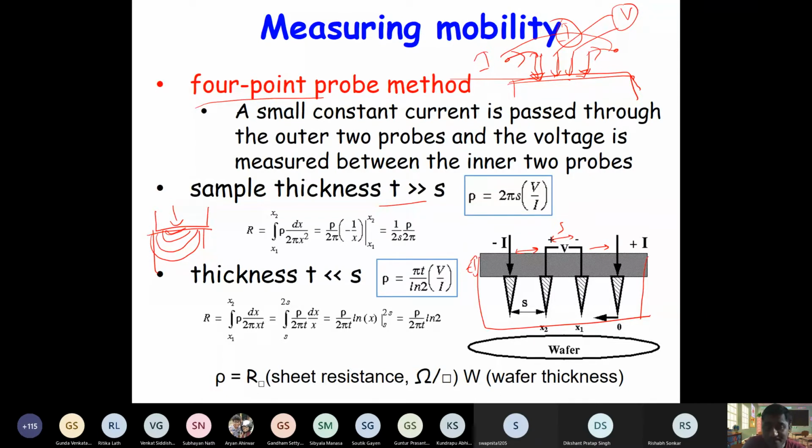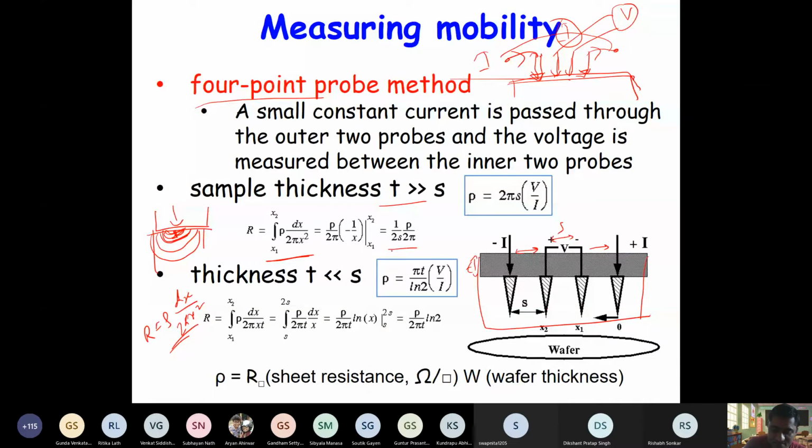So if you consider that kind of model, and current is flowing perpendicular to this spherical surface, then you can write R is equal to rho times L, let's say along the radius it is dx, divided by area. Now the area of a sphere is 4 pi r square, so here r is x, so 4 pi x square. But it's a half sphere, so the area will be 2 pi x square. And then you integrate from s to 2s, or x1 to x2.